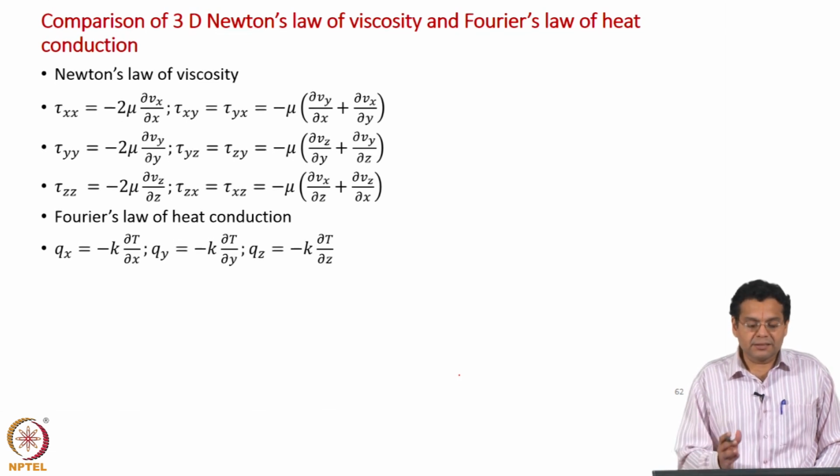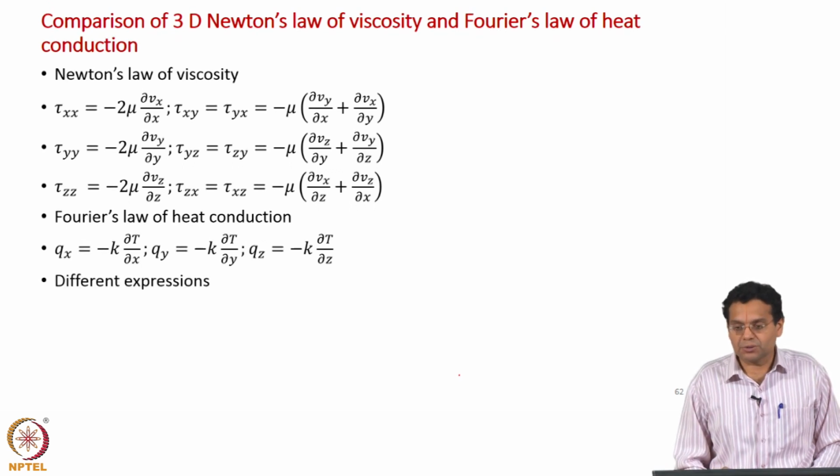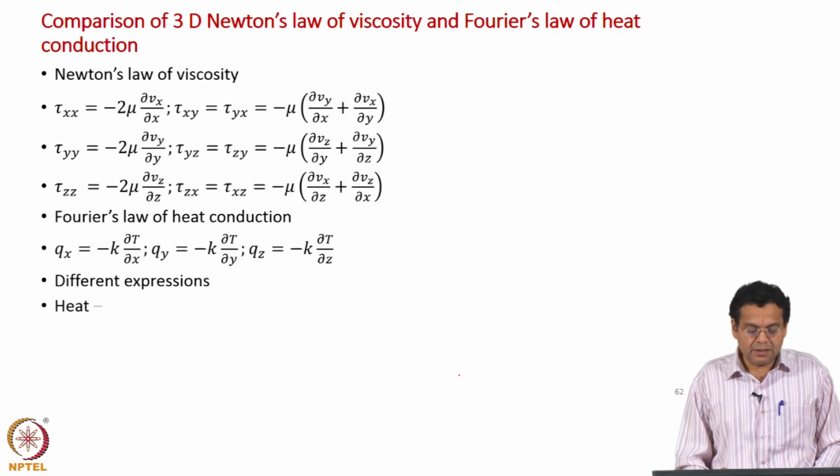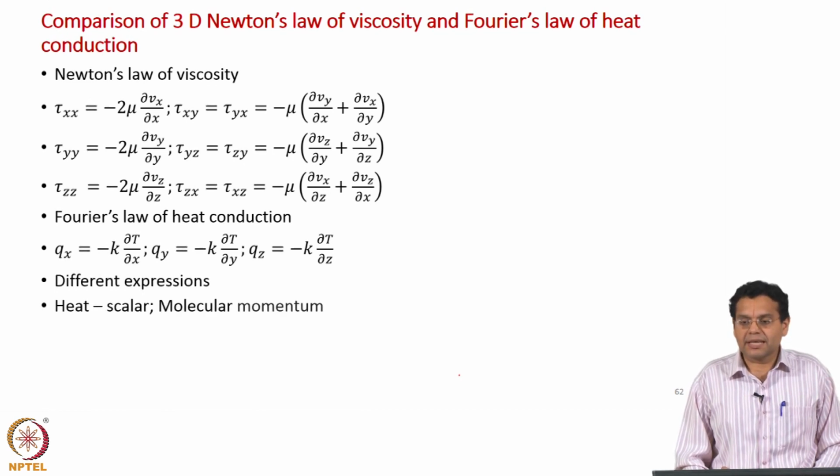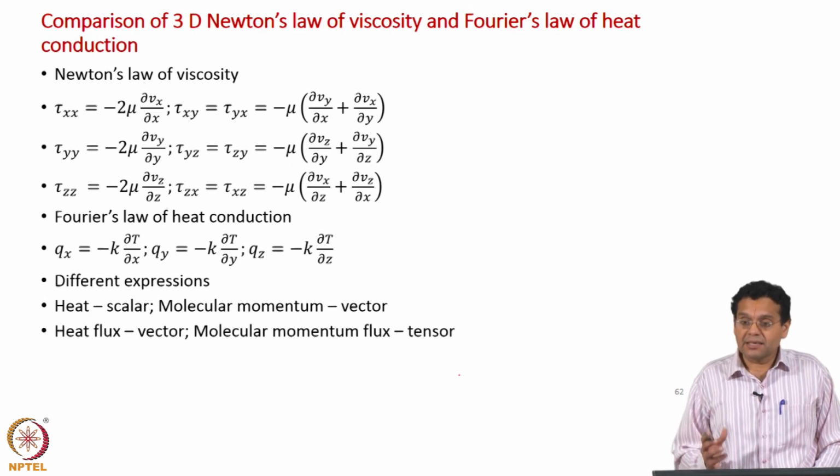I said write 6 equations there, write 3 equations here, they are not analogous, they are different. Why is it so? Heat, as we know, is a scalar, but molecular momentum is a vector. Heat flux is a vector, molecular momentum flux is a tensor.